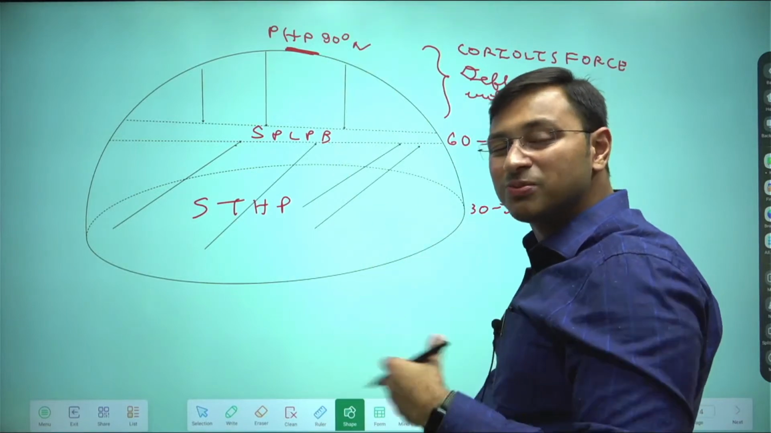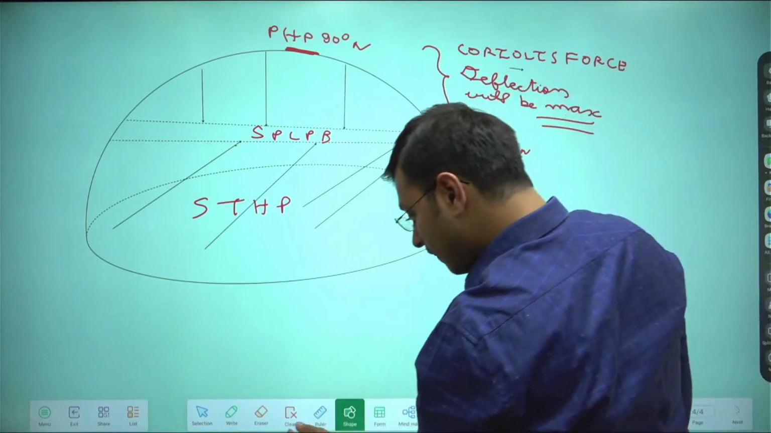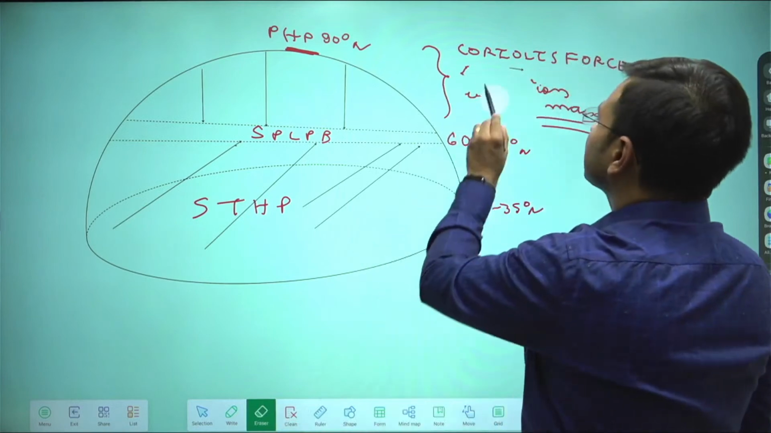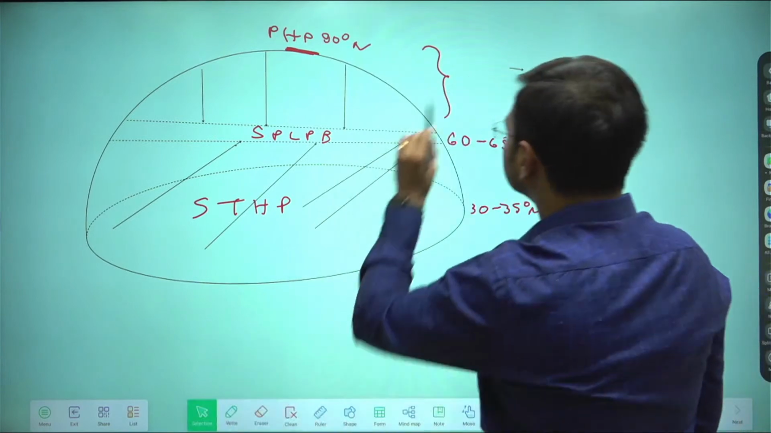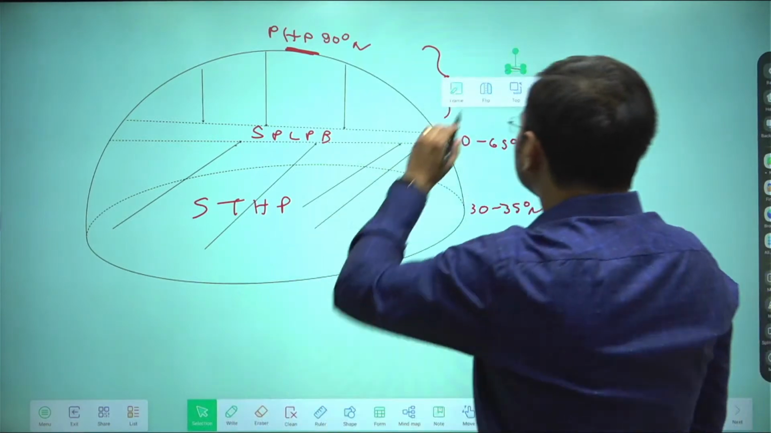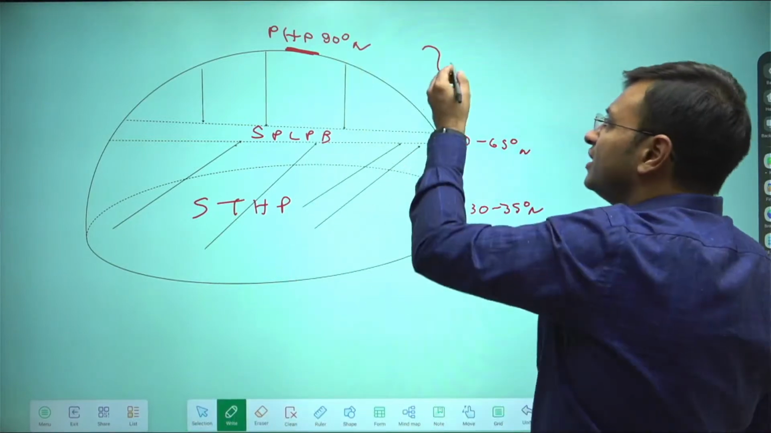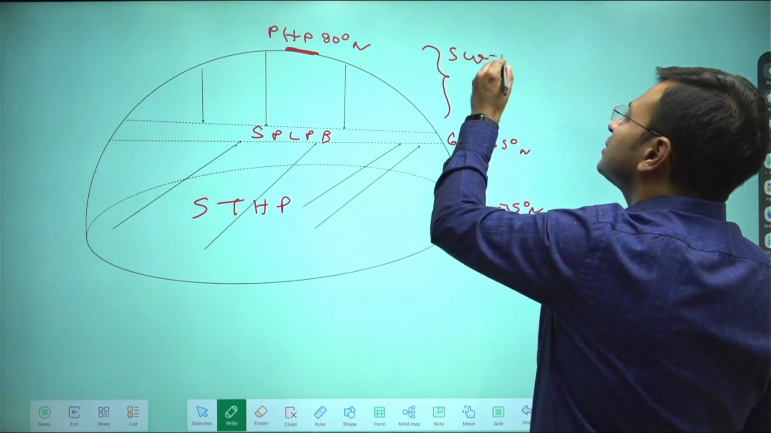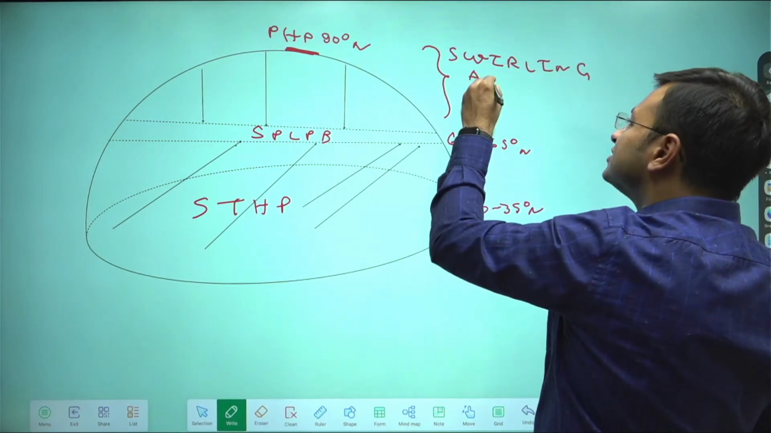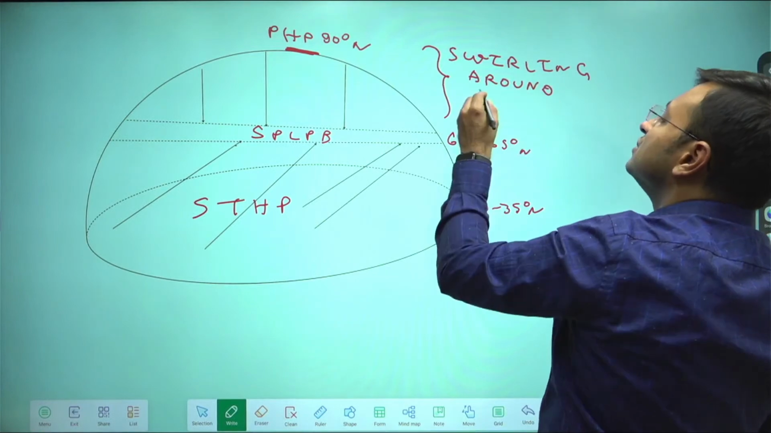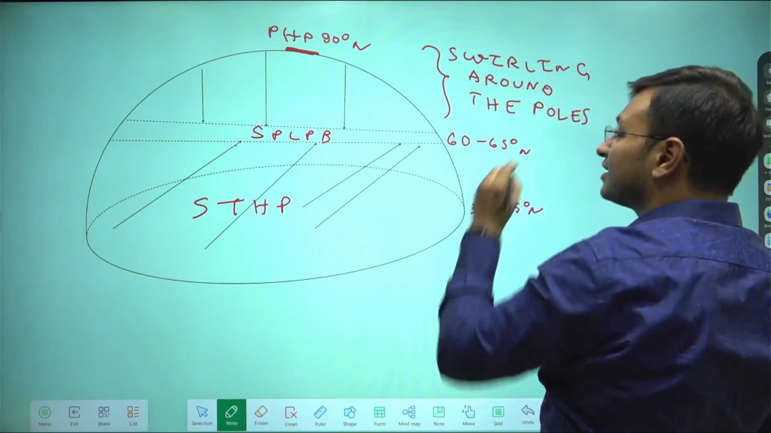But which force will come into play? The Coriolis force. And mind you, the Coriolis force deflection is maximum. This Coriolis force deflection will result in intense swirling of wind over there, and because of this, the wind, instead of coming in straight lines, will start swirling around the poles, both 90° north and 90° south.